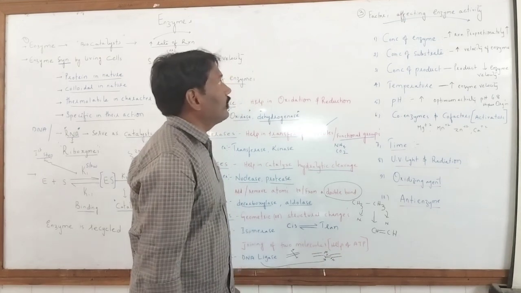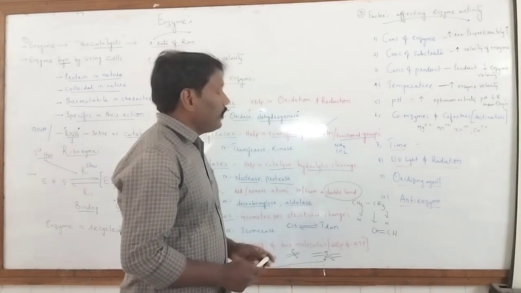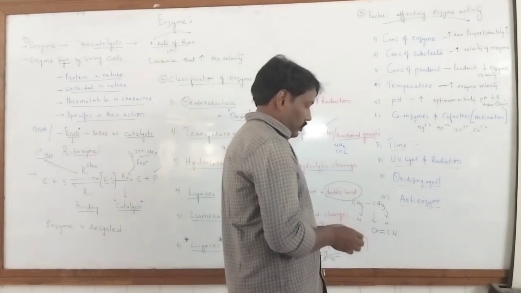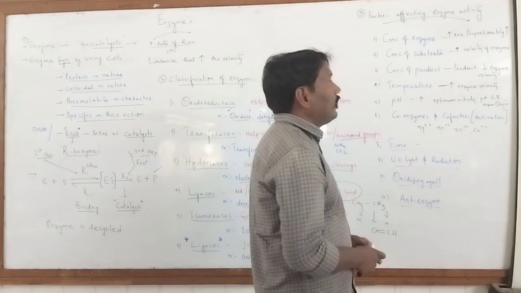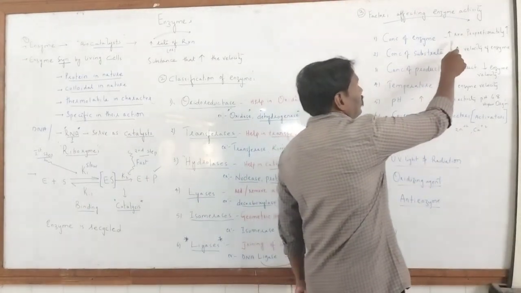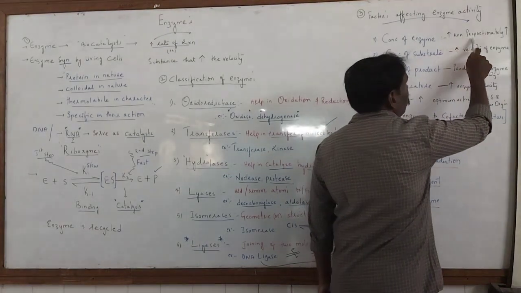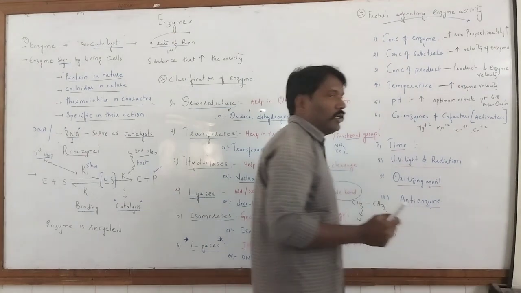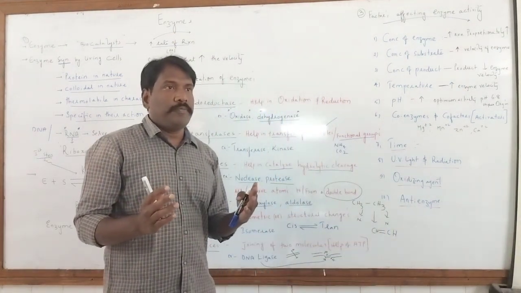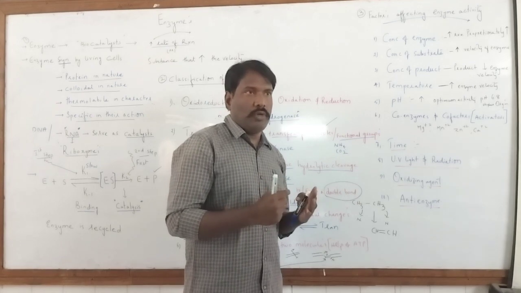Then the factors affecting enzyme activity. These factors play an important role. The first one is enzyme concentration. If more enzyme is there, the reaction rate increases proportionally. If there is maximum substrate but minimum enzyme, the reaction will be slow.